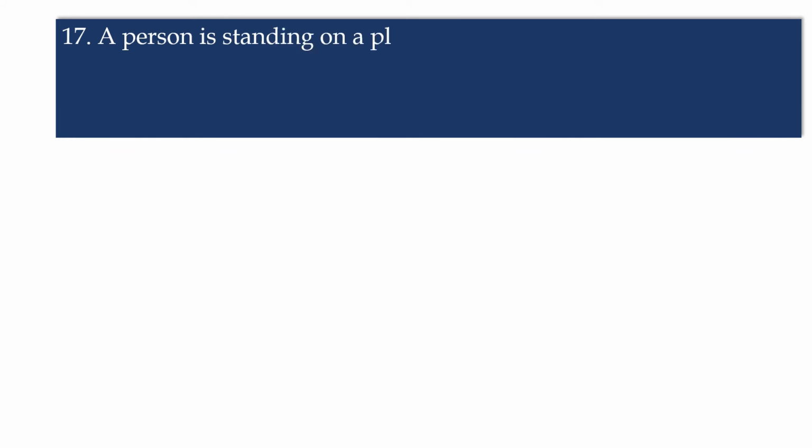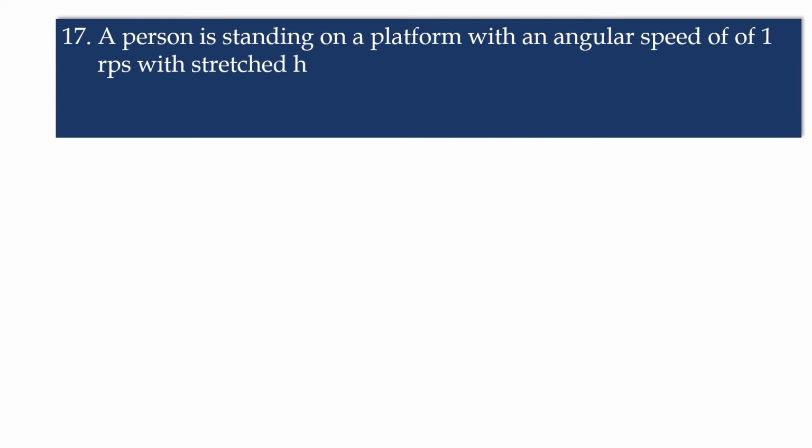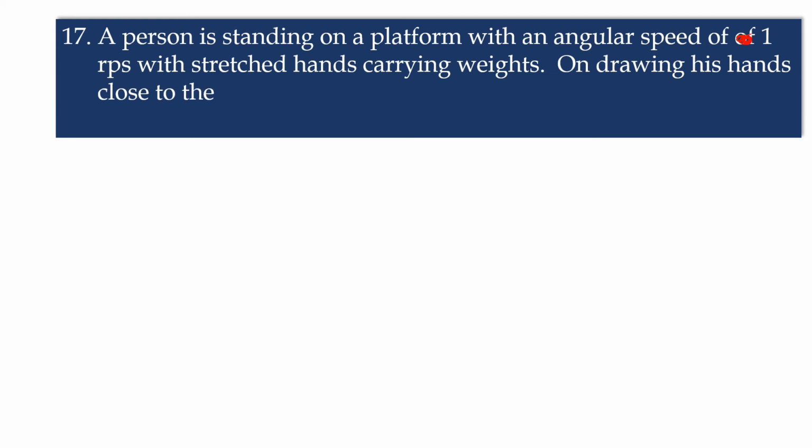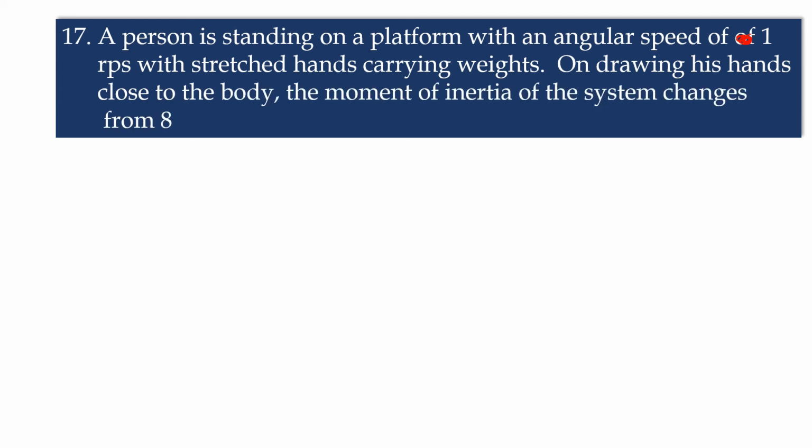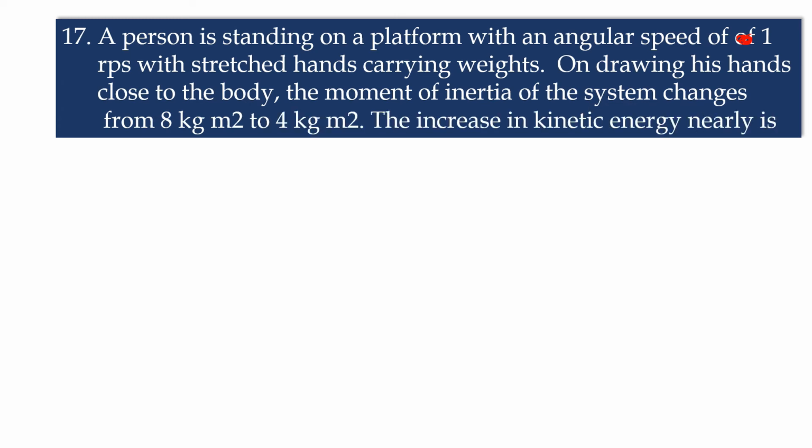A person is standing on a platform with an angular speed of 1 rps with stretched hands carrying weights. On drawing his hands close to the body, the moment of inertia of the system changes from 8 kg m² to 2 kg m². The increase in kinetic energy is nearly. Here we have to calculate the increase in kinetic energy. Let us go to the solution.